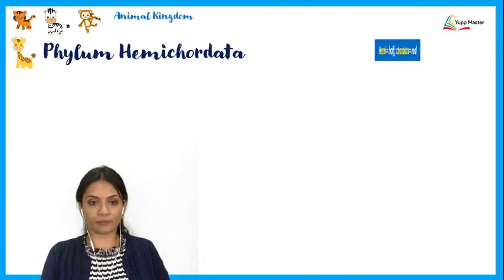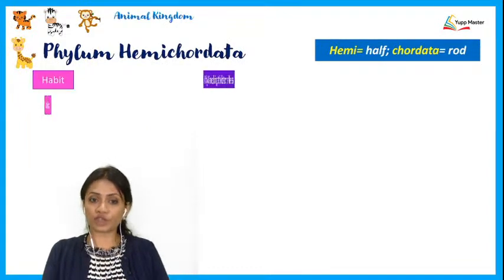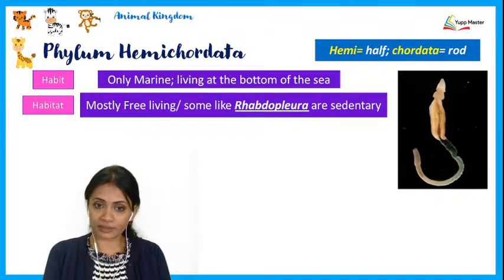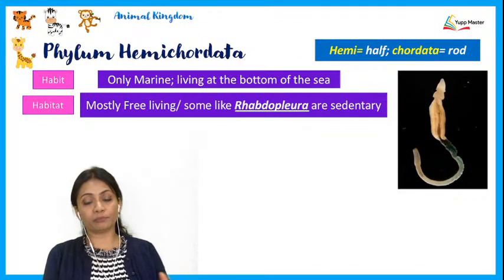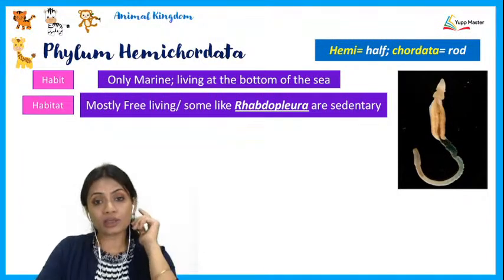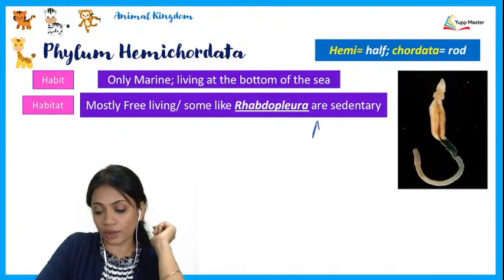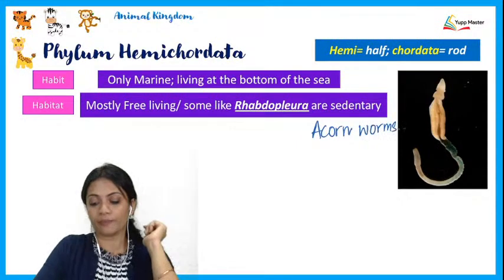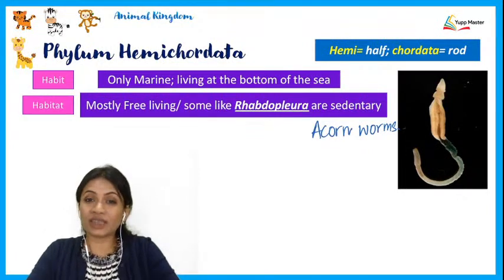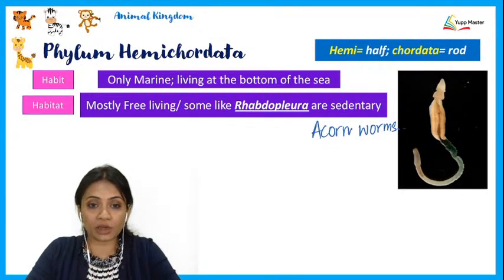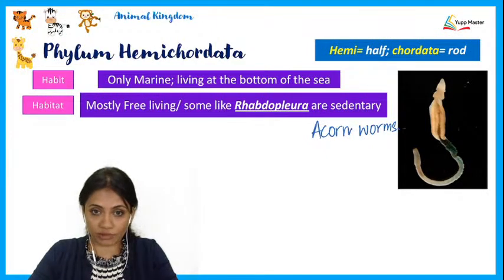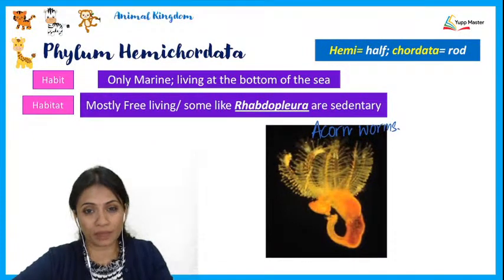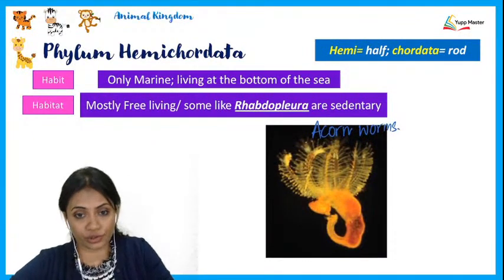Okay, so let's begin. Phylum Hemichordata, first of all, the habit. These are seen to be only marine organisms. These are found living at the very bottom of the sea. They may also be called acorn worms. They are mostly free living. There are some examples of hemichordates which can be bound to a substratum, like Rhabdopleura. Rhabdopleura are those hemichordates which are found to be sedentary.